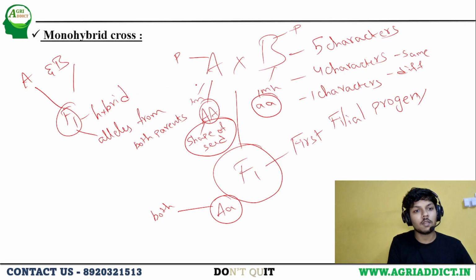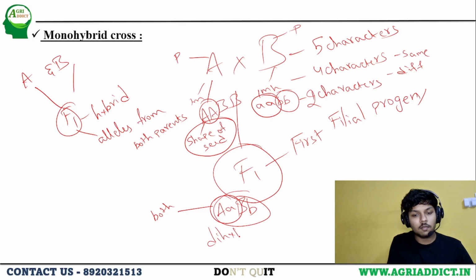Dihybrid cross means nothing but this. Here we thought that only one character is different. If two characters are different, like small a, small b, capital A, capital B, then the F1 will have alleles from both the characters, capital A and B, small a and B. This we call dihybrid, because the hybrid has alleles of both characters from the parents.